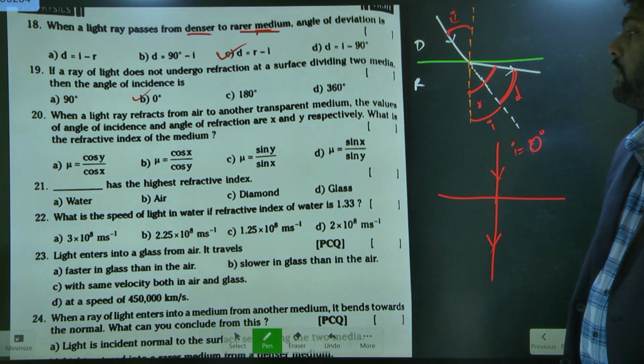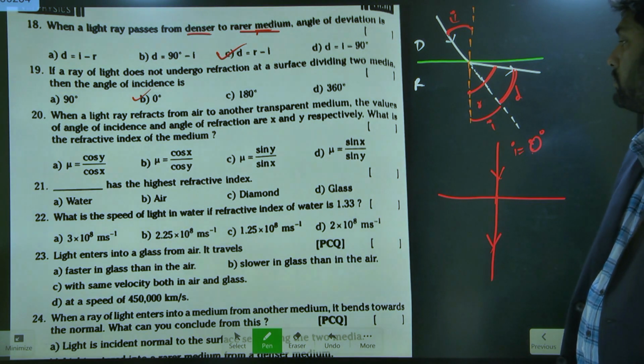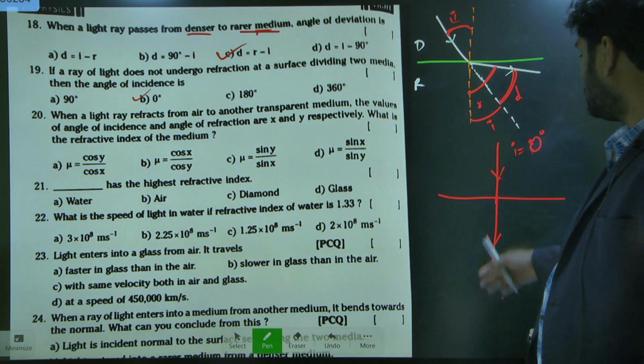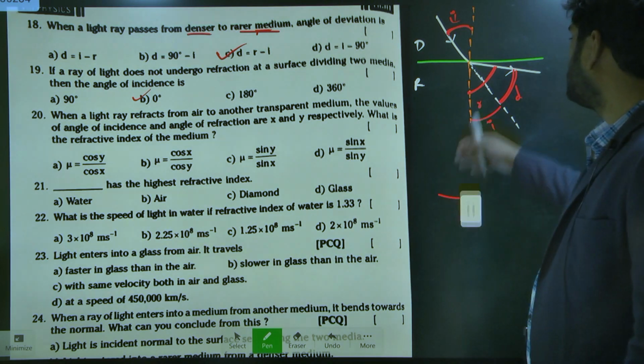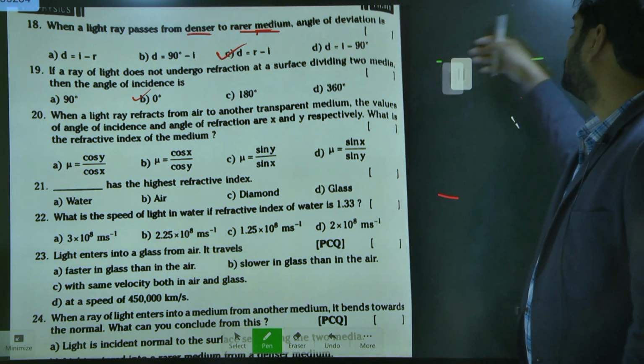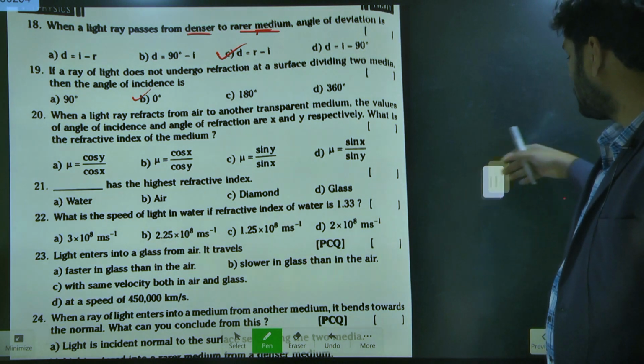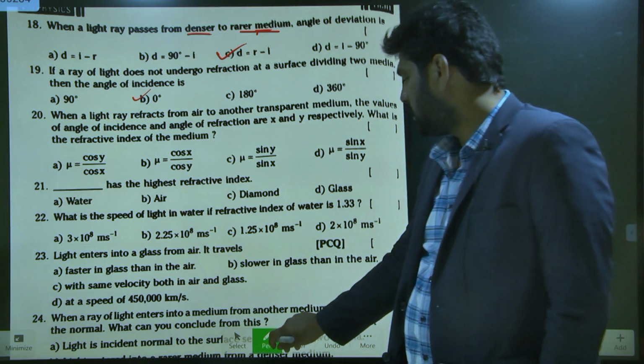What is the refractive index of the medium? So here it is the application of Snell's law. What is Snell's law here?